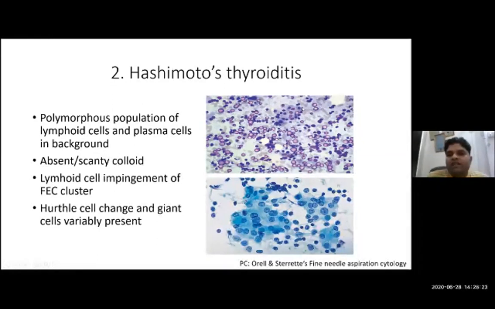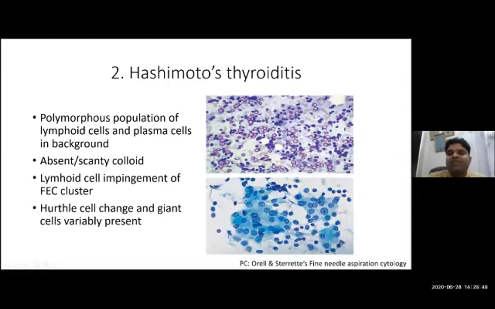Follicular epithelial cells, what happens in autoimmune diseases? If we talk in general, in autoimmune diseases, any tissue or any organ gets infiltrated by the cells which are involved in immunity, like lymphocytes. So here you can also see infiltration of lymphocytes and destruction of follicular epithelial cells by these lymphocytes.